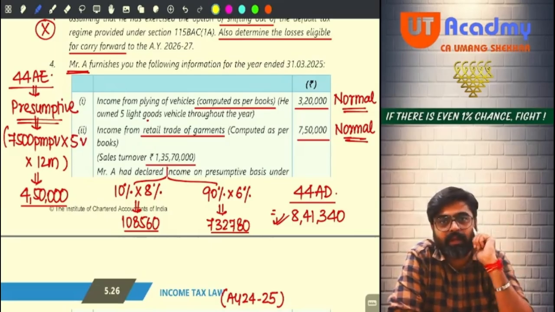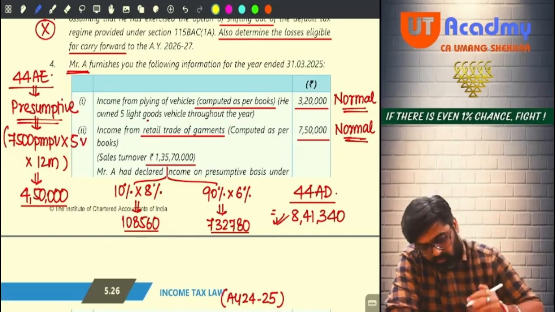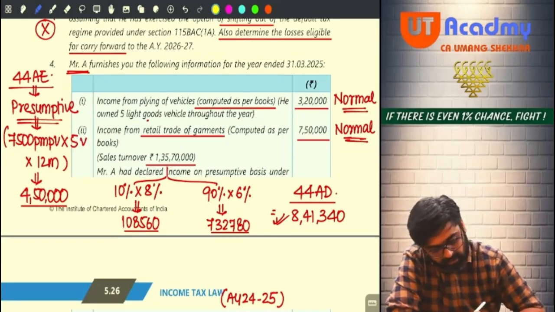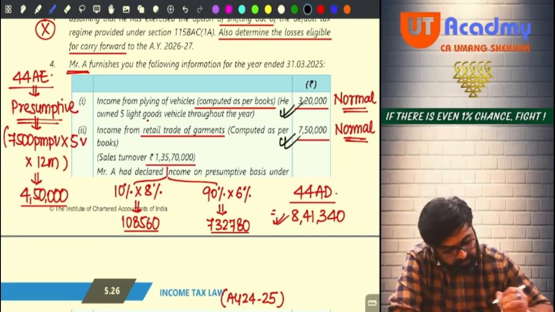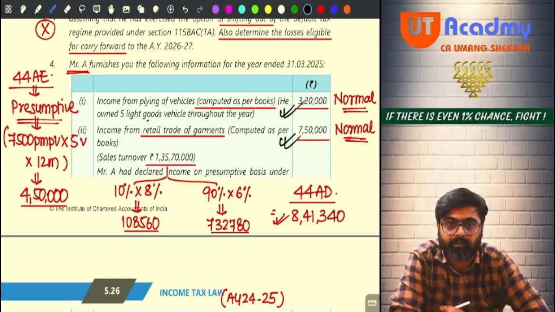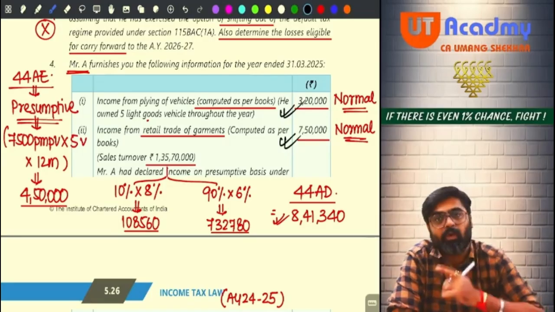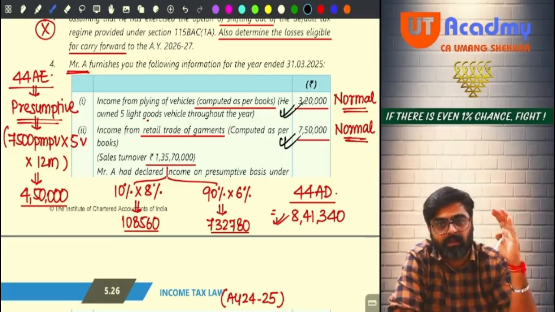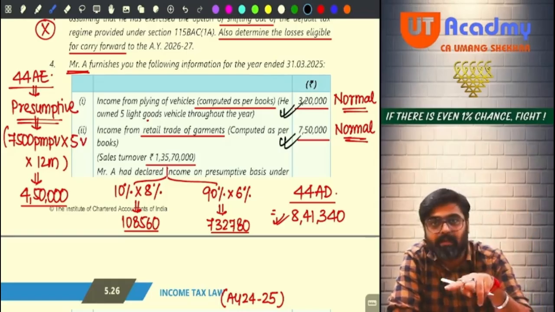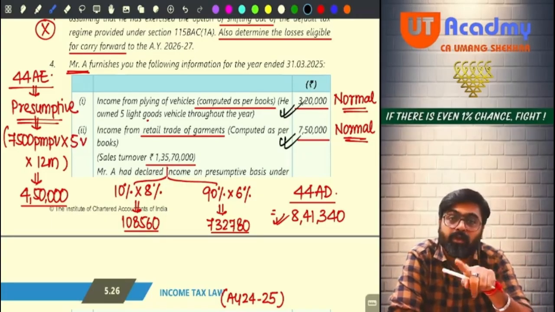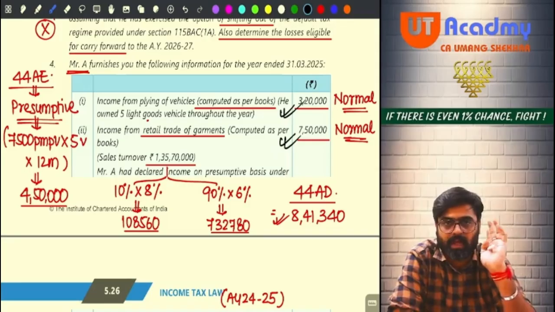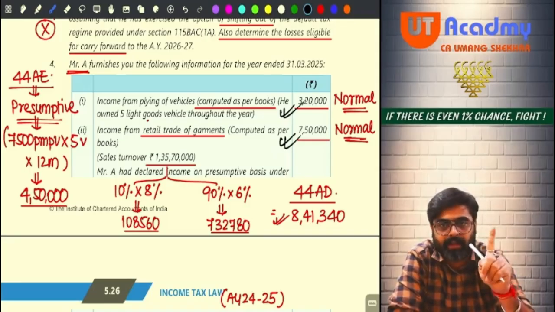Understanding or not, first of all tell me. So for the second business also, you are going to show how much? The normal income. And for the first business also, you are going to show normal income. Yes or no? Now, for the first business, compulsorily books need to be maintained and audited. For the second business, books will be required to be maintained because your turnover is more than 1 crore, and for you, the 10 crore turnover cannot be taken.